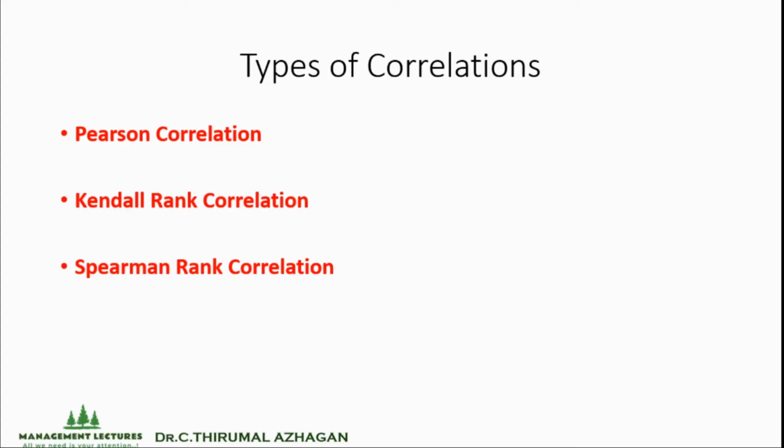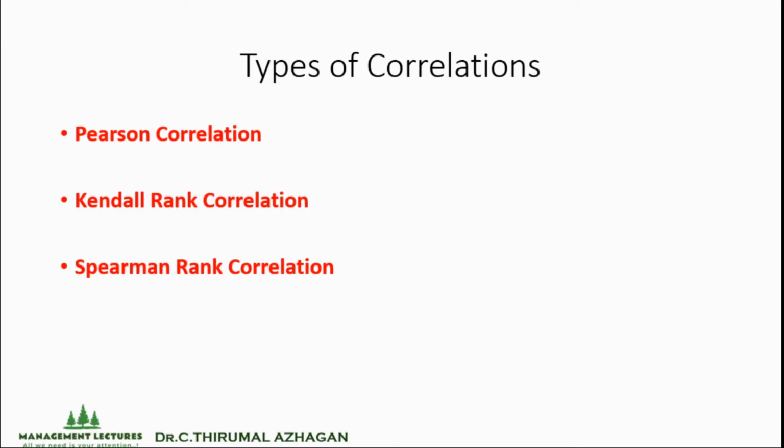Out of these, we are going to discuss Pearson correlation. I will give a brief on Pearson correlation, and then we will take an example and work it out with the help of Excel data analysis as well as manual calculation, in order to confirm the hypothesis we have set.